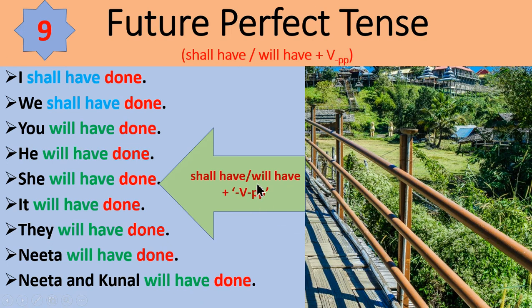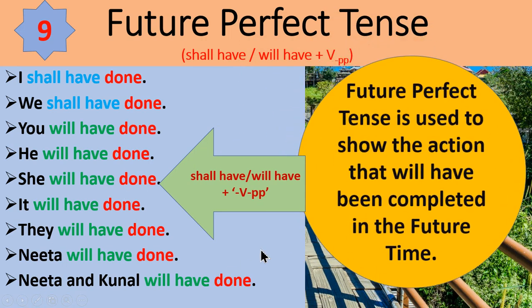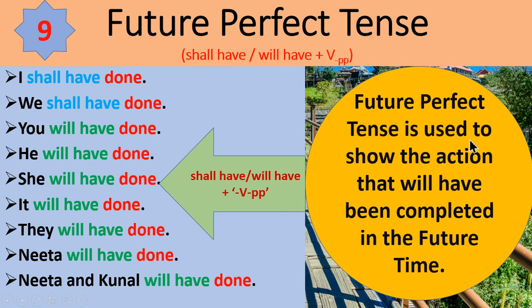So shall have or will have plus VPP, the past participle of the main verb, is used with all subjects. Future perfect tense is used to show an action that will have been completed in the future time.